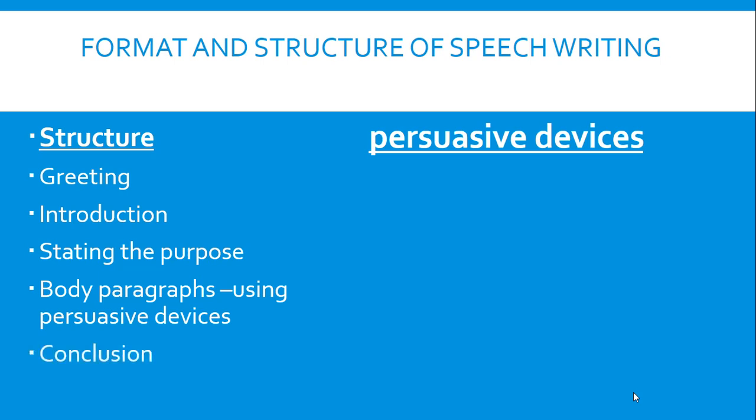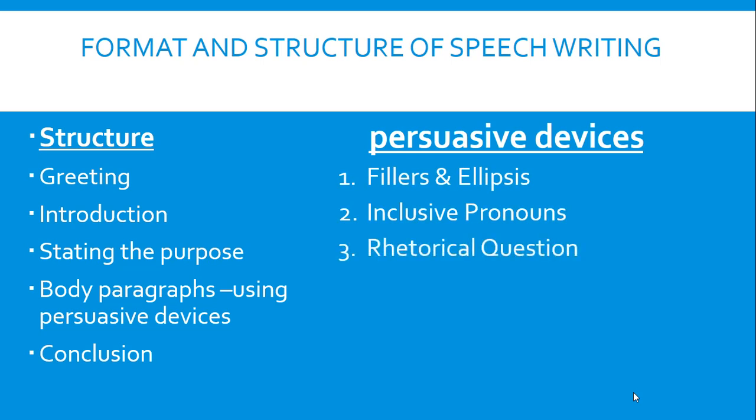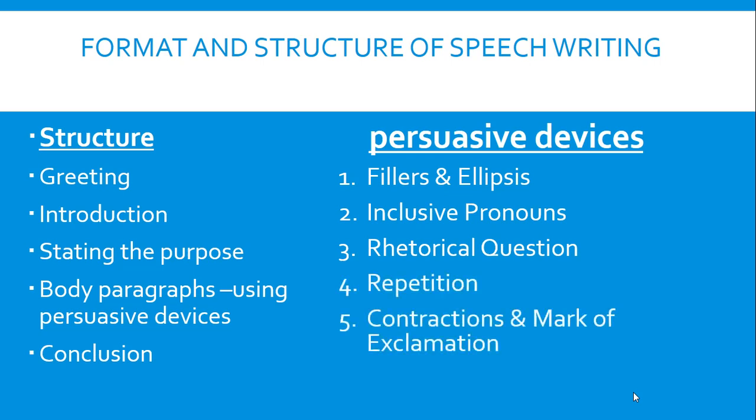Now, the language features are equally important. Some of the key persuasive devices we will see in action are fillers and ellipses, inclusive pronouns like we and our, rhetorical questions that make the audience think, repetition for emphasis, contractions and exclamation marks to keep the tone lively and convincing. Okay, keep this in mind because as we read the example, I will stop and point out exactly where each device is used.